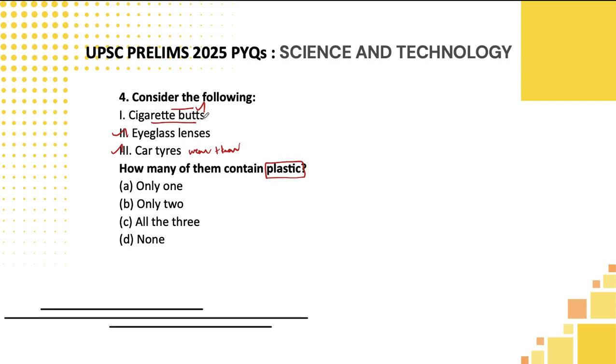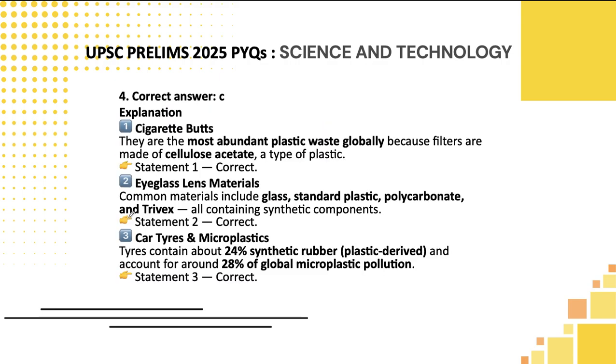With the coming up of e-cigarettes, you need to think much broader and you can pick this particular statement. Otherwise also, my usual suggestion to my students will be, whenever you are solving science and technology questions, and if you are having confusion, if any particular technology or material is present in the options listed below or above which they have given in UPSC exams, most of the time that will be correct only. You have to use that logic. So the correct answer here will be option C.